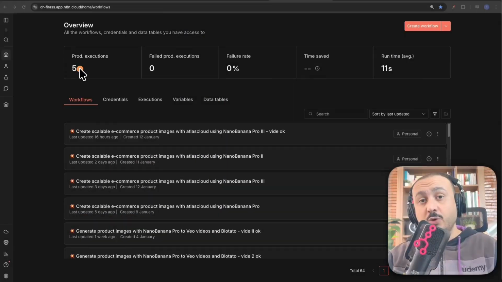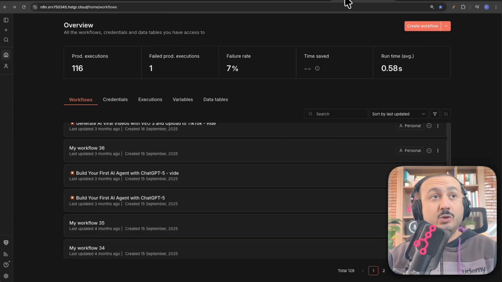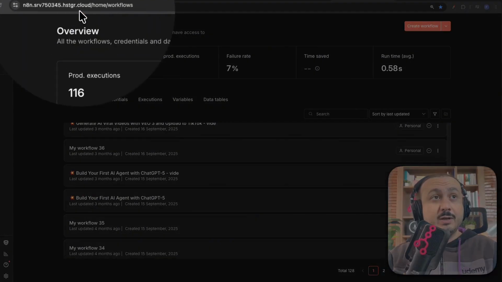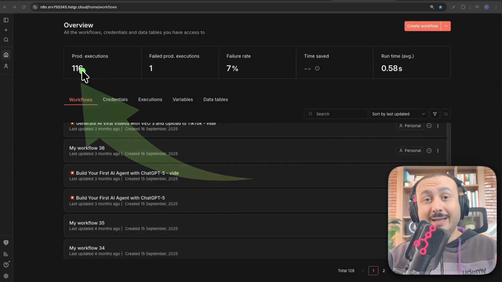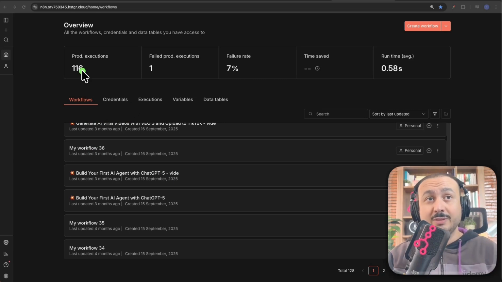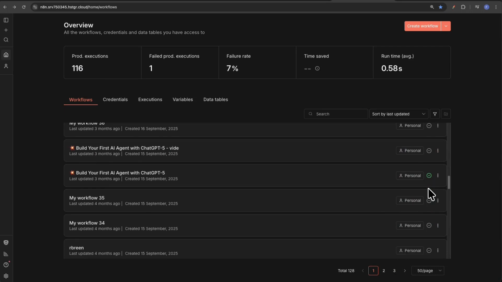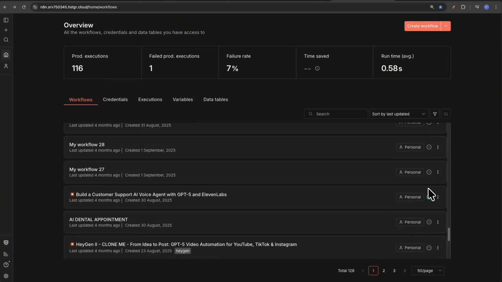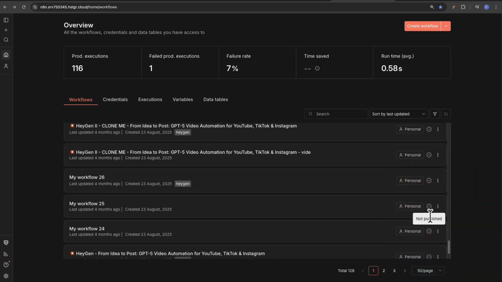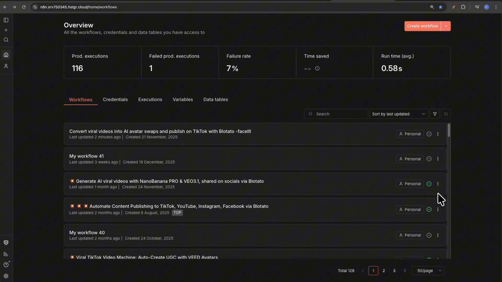But for simultaneous workflow executions, I only have 5. On the other hand, if I look here on the Hostinger server, on Hostinger, I'm at 116. So parallel executions, and that's very, very important. It's huge. So here, when I look at the ones in green, they're published, they're active, they're actually receiving the triggers, the launchers, they're working, they're actually running. So on this server, there are a lot of them and they are active.